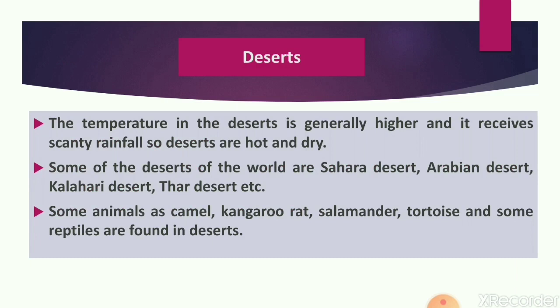Next one is deserts. As we know, deserts are very hot regions which have very high temperature and very little rainfall. So deserts are generally very hot and dry. Some of the deserts of the world are the Sahara, Arabian, Kalahari and Thar deserts, etc. Some common animals found in deserts are camel, kangaroo rat, salamander, tortoise, and some other reptiles.